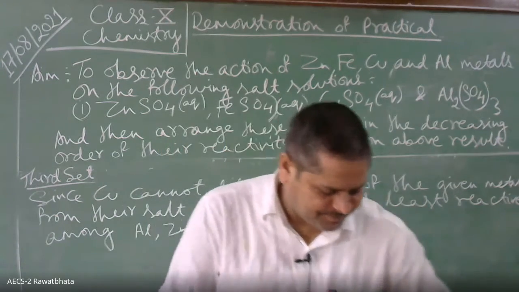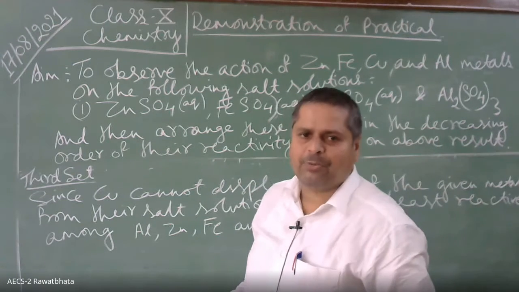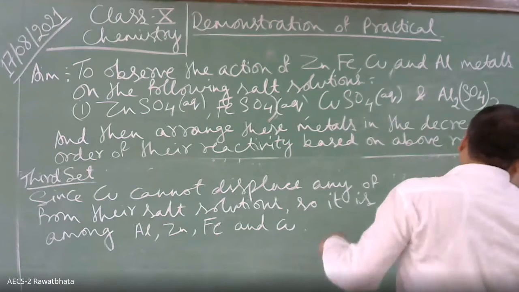What does this mean, children? Aluminium is more reactive than all 3. Yes, aluminium is the most reactive among the given 4 metals.